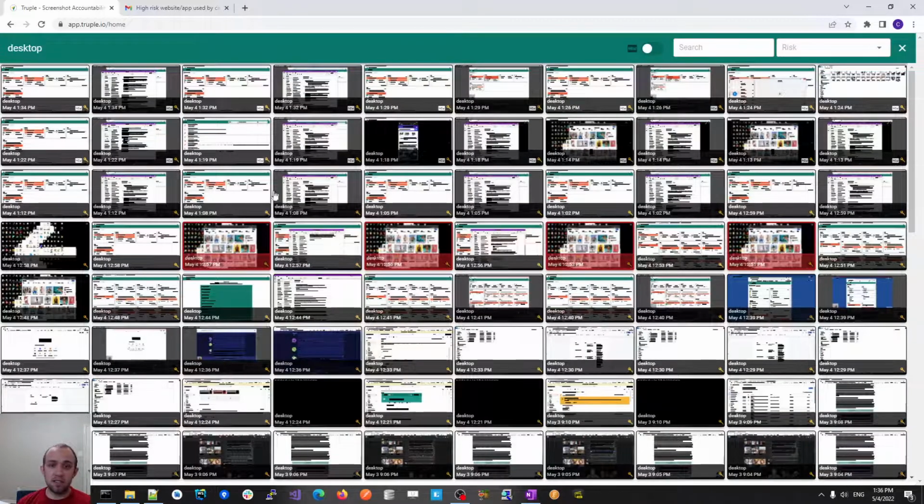You'll also notice these black bars. That's a feature called text redaction. It's a privacy feature. That can be disabled as well, right? And I'll show you examples of that here in a second. But this is what Truple screenshots look like, right? This is what the report is comprised of.